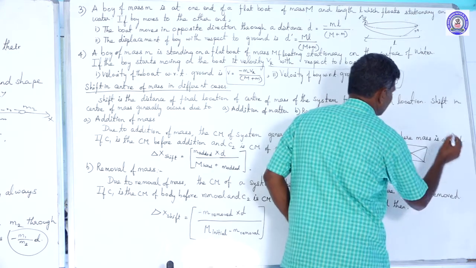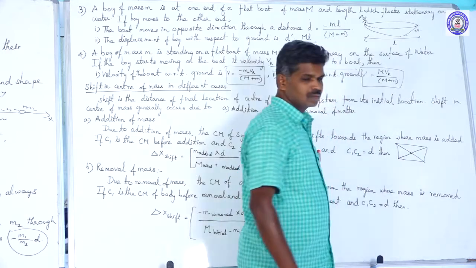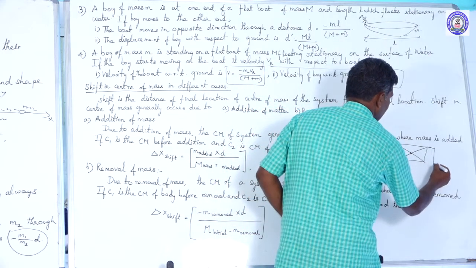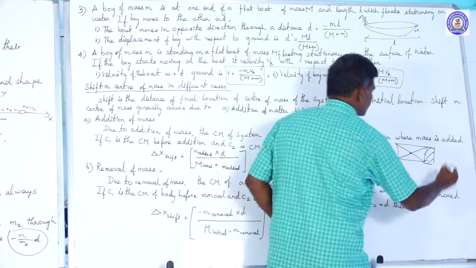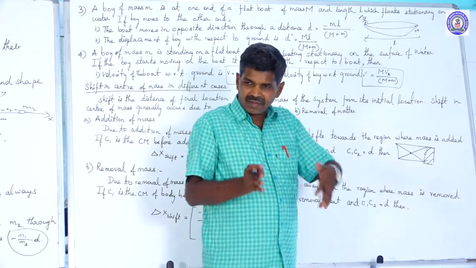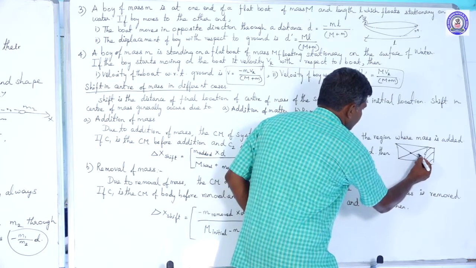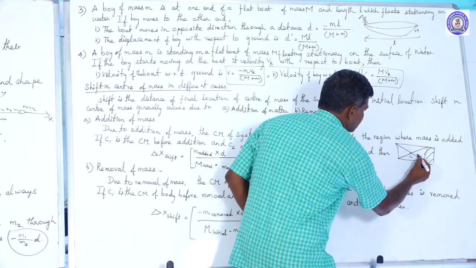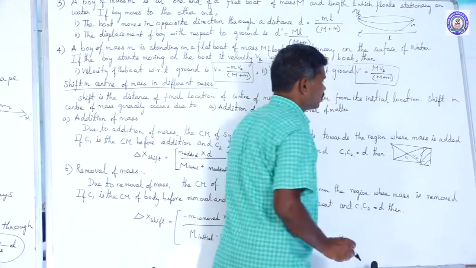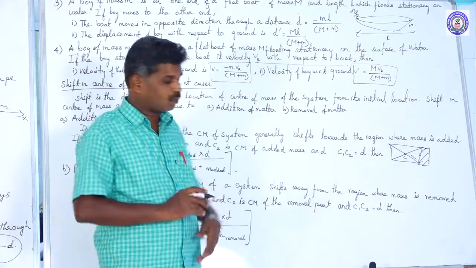On the right side of that rectangle, we add additional mass. The center of mass shifts to the side where we add the mass. This is the initial center of mass, and this is the final center of mass.